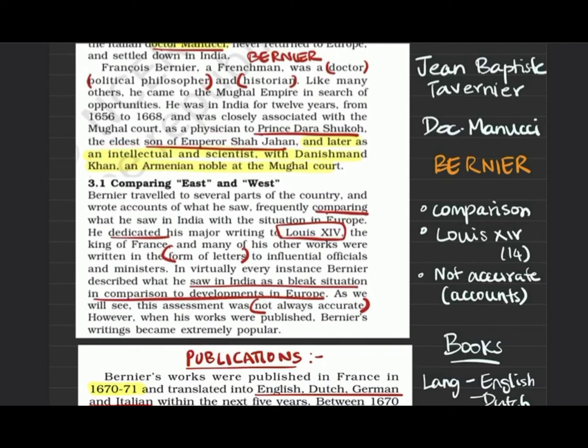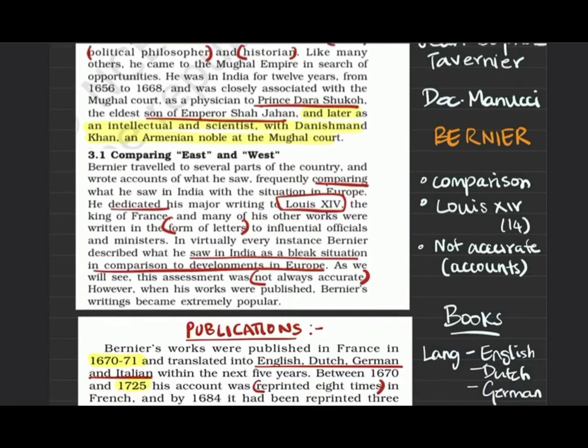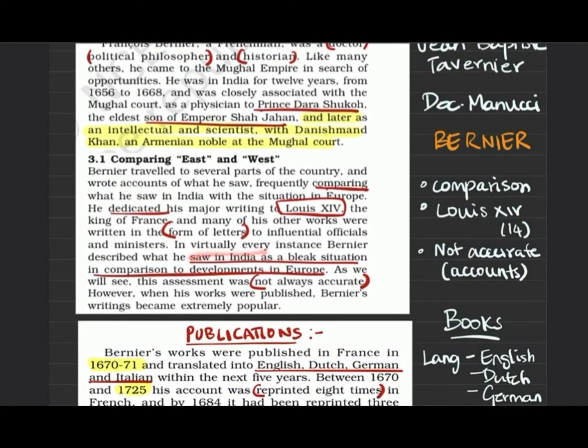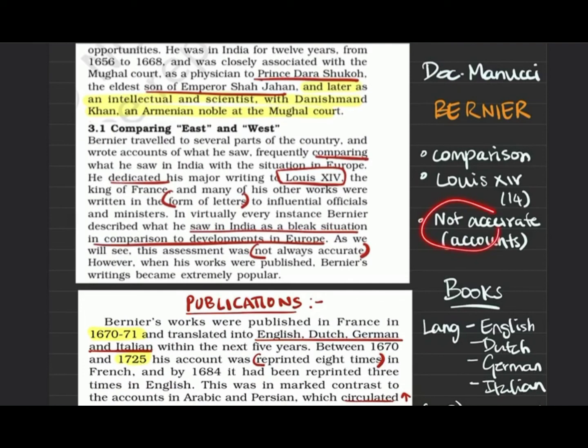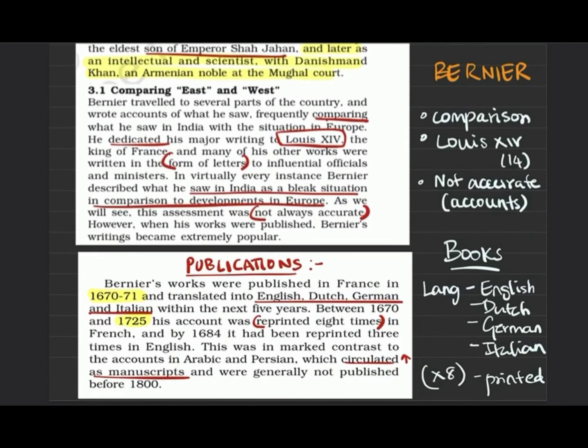When you talk about Bernier, the first thing that comes to mind is that he compares a lot between East and West. He dedicated a lot of his writing to Louis XIV, in the form of letters or official letters to officials or ministers. He saw the situation in India as a bleak situation. He compared it with the development in Europe and said it's not so great. His accounts are also not accurate.